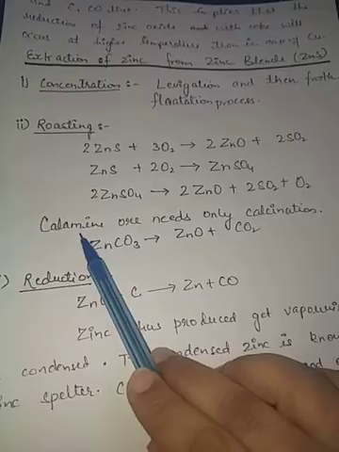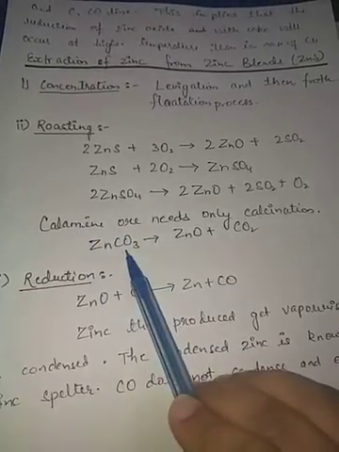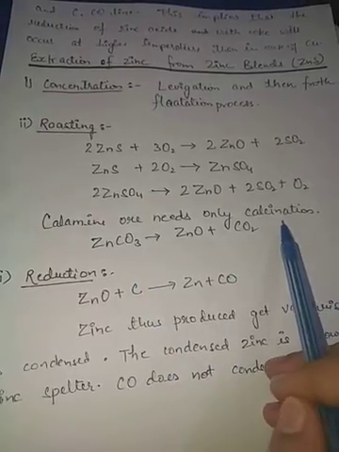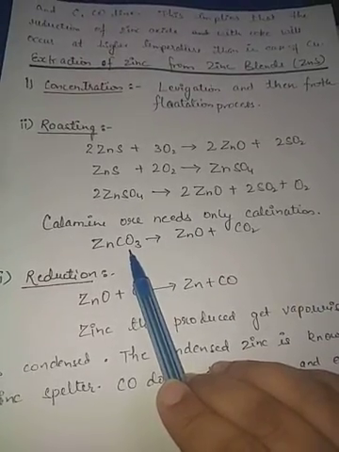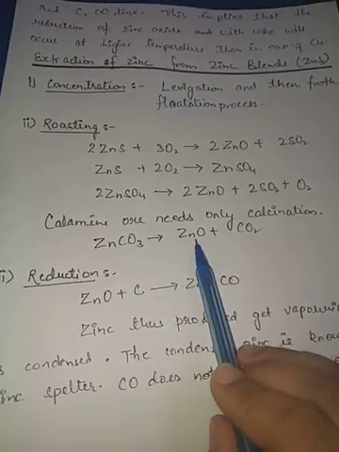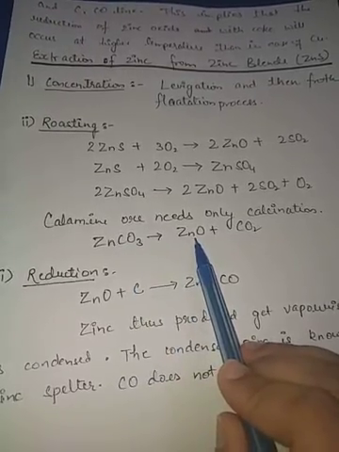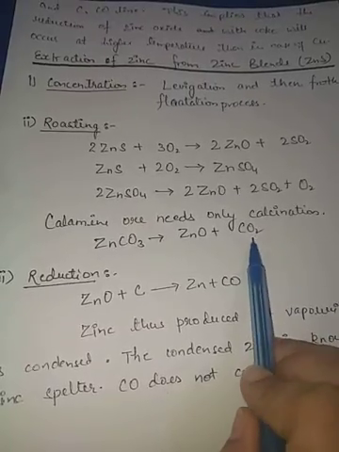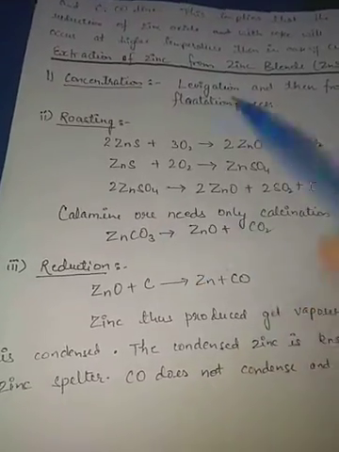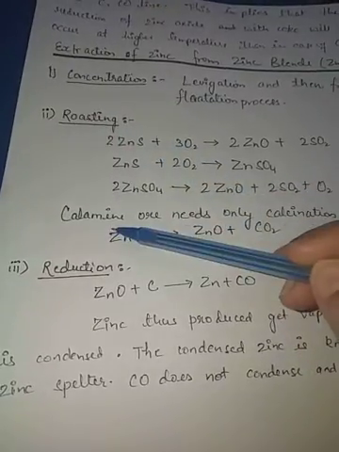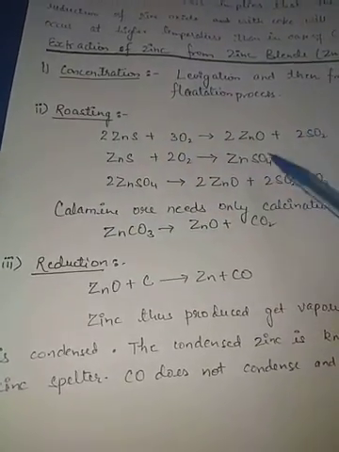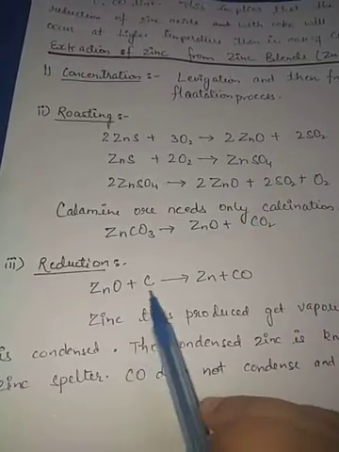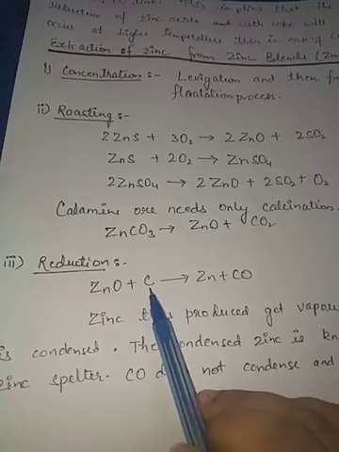If we use calamine ore, calamine means zinc carbonate, then only calcination is done, which means heating of the ore in the absence of oxygen. Then again we will obtain zinc oxide, along with the formation of carbon dioxide gas which will escape out. So mainly after the process of roasting and calcination, we will obtain oxide, and the oxide will be reduced by using a reducing agent, that is coke.